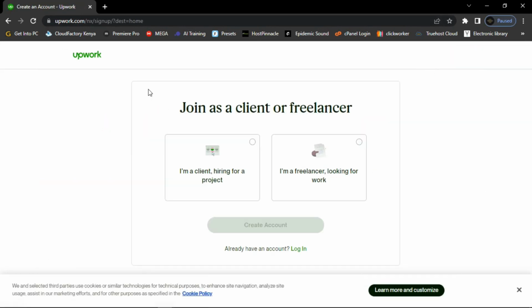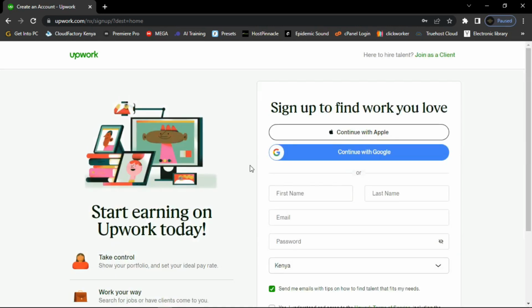Now guys, when you click on sign up, you can see that we have two options here. You can join as a client. When you join as a client, it means you are the one who is hiring the freelancers. But if you join as a freelancer, it means you are looking for a job. Select this one because you are a freelancer, then click apply as a freelancer. And then in this page you are going to fill in your details. You can choose to sign up with Google, or you can just fill in your details manually.